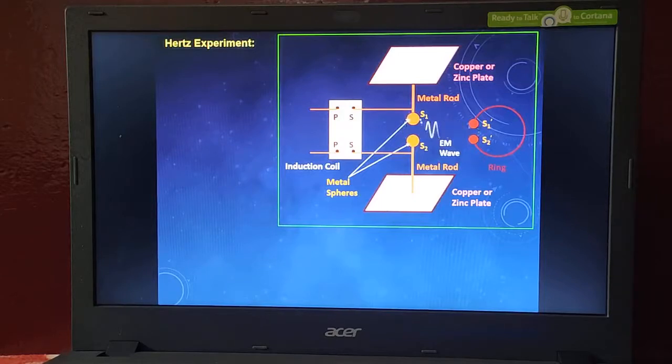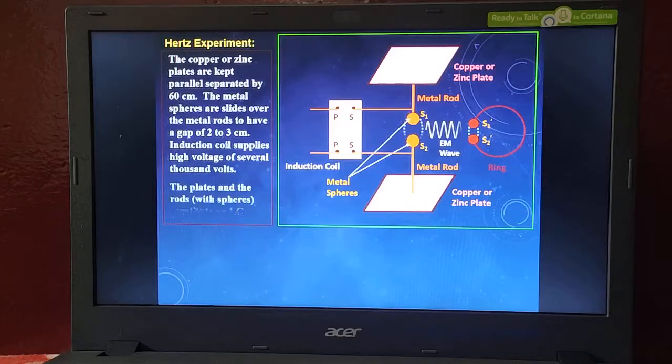For all those things we have the theoretical script here. There is no need of reading all these things because I have said already everything, the construction part and the theory part and how the electromagnetic waves are going to be produced.